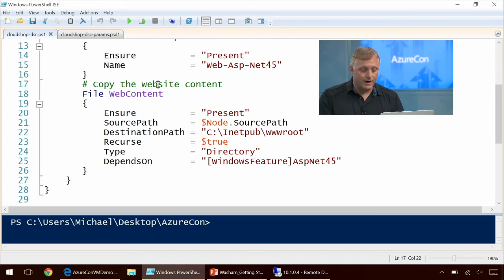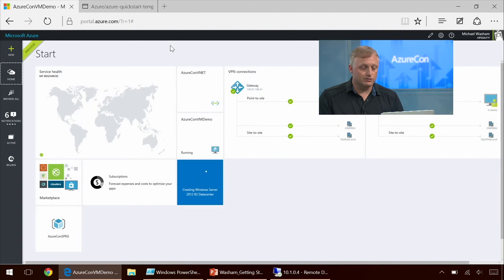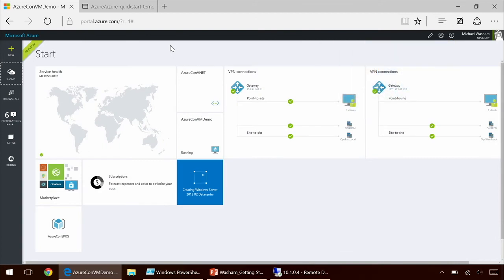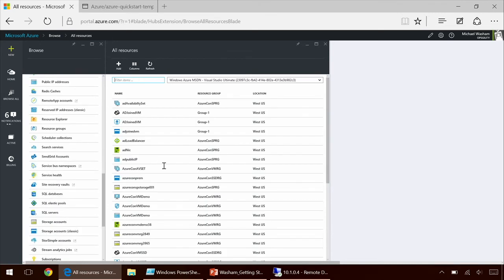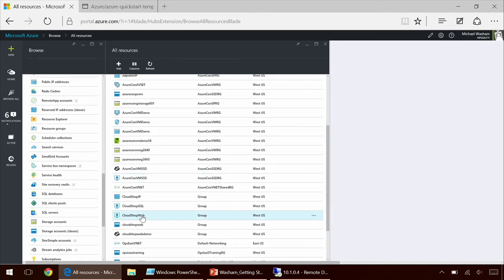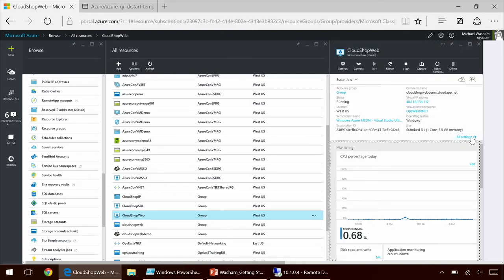Now how we can do this through Azure is a couple ways. Using the management portal, I could also use PowerShell or the cross-platform command line tools, or I could use an ARM template. In this case, I'm going to keep it relatively simple and just show how we could apply this extension on an existing virtual machine using the portal. So I'm going to go to Browse All, and I have a virtual machine here called CloudShop Web that is ready to be installed with a web server and an application, but does not have one just yet.